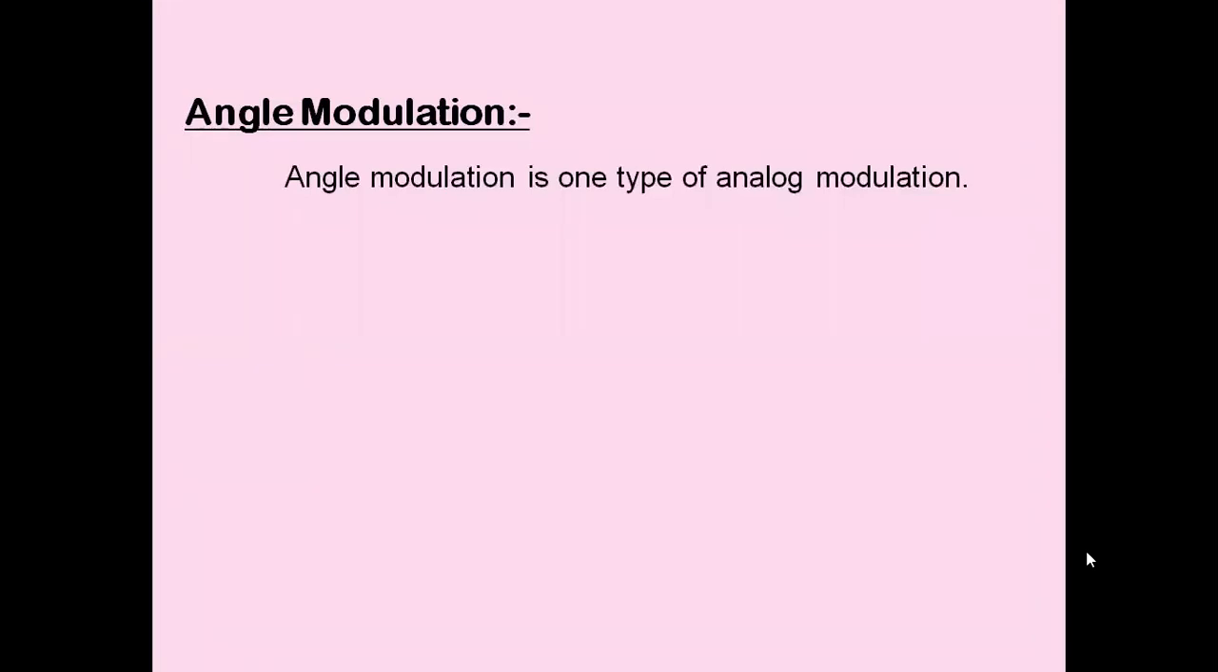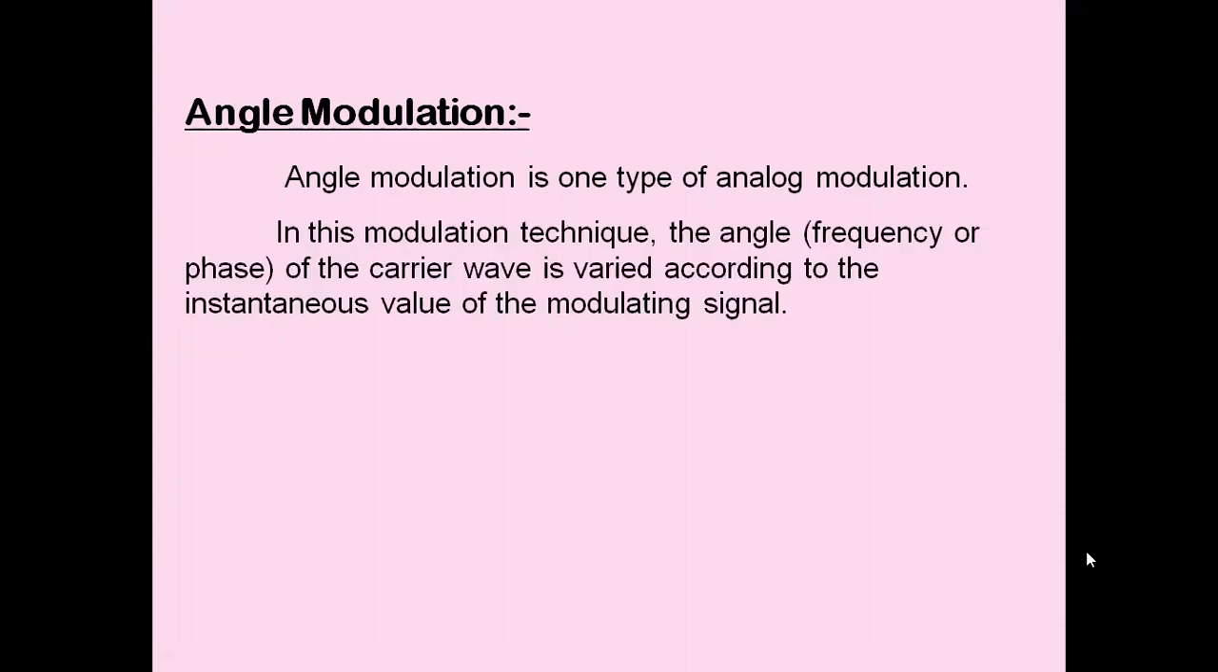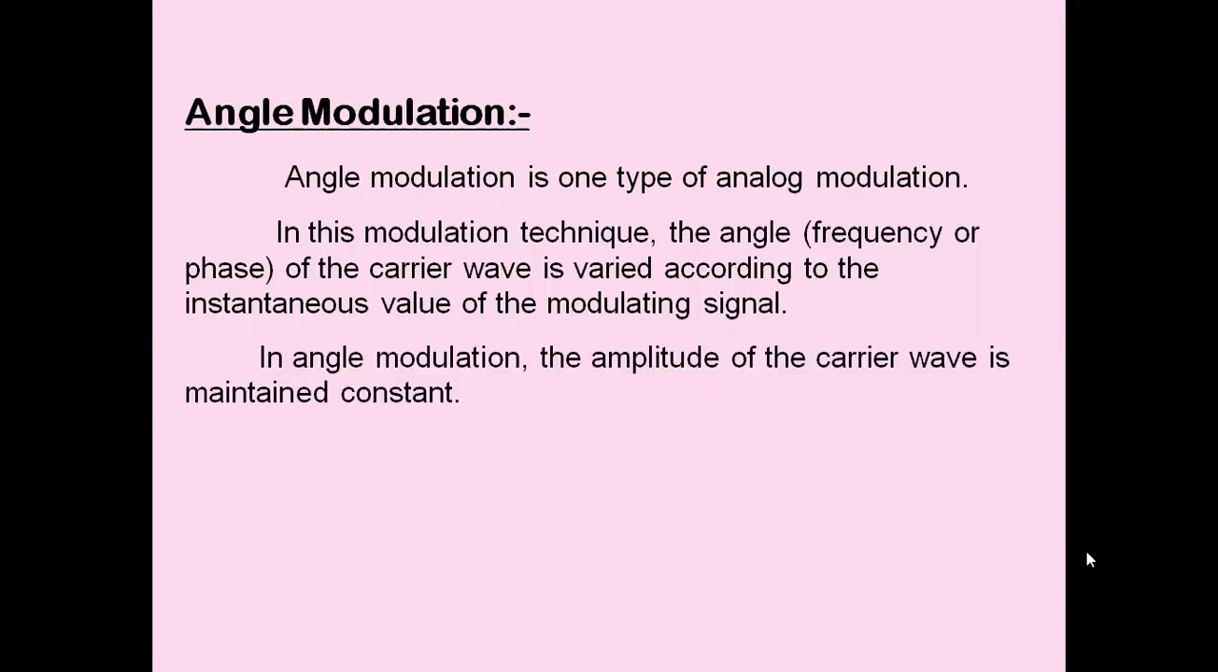Angle modulation is one type of analog modulation. In this modulation technique, the angle, meaning the frequency or phase of the carrier wave, is varied in accordance with the instantaneous amplitude of the message signal. In angle modulation, the amplitude of the carrier wave is maintained constant.